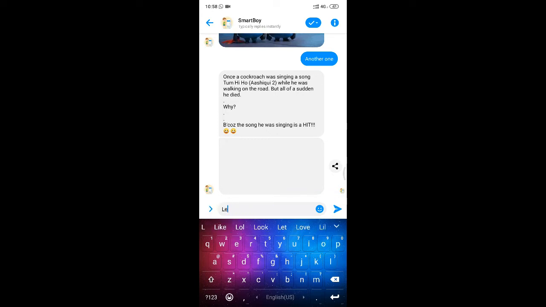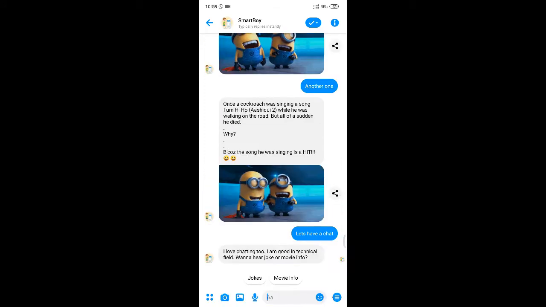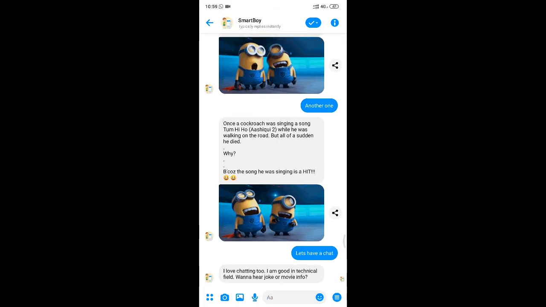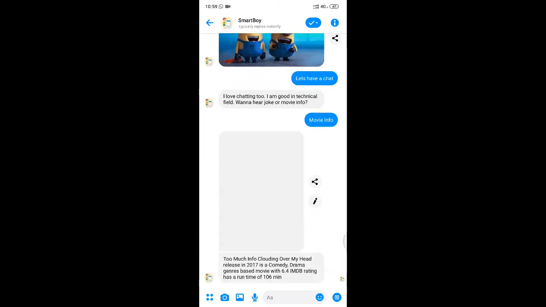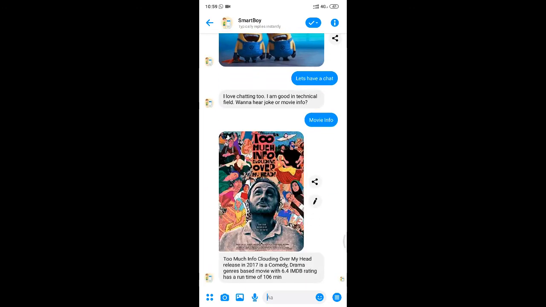Let's try something else. Let's have a chat. So the user wants to chat with the bot. The bot responded, yeah, I love chatting too. I'm good in the technical field. Want to hear a joke or movie info? We have already seen how the joke works, so we'll go for movie info. The bot responded with the movie poster along with information like a 6.4 IMDb rating and a running time of 106 minutes.